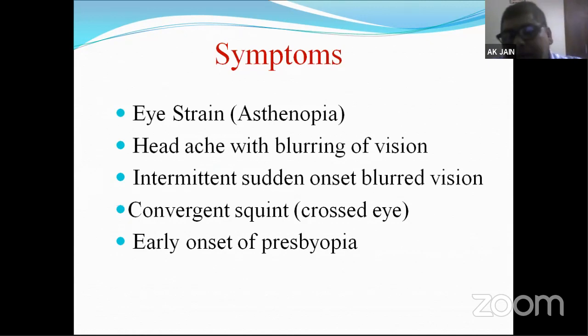Because the account is empty, that person develops presbyopic symptoms at an early age. Usually presbyopia starts after 40 years of age, because the accommodation after 40 years of age reduces to 2 to 3 diopters. But in cases of hypermetropes, their account is empty, so they see this presbyopic symptom at a younger age.